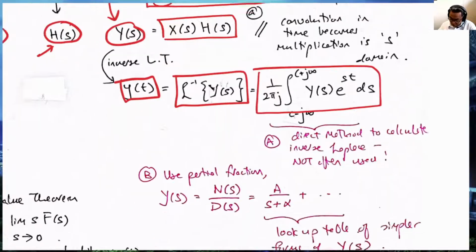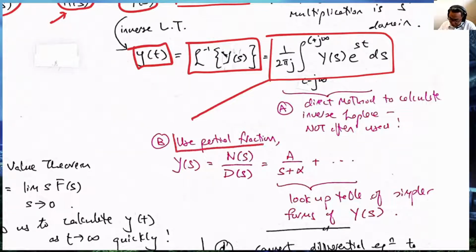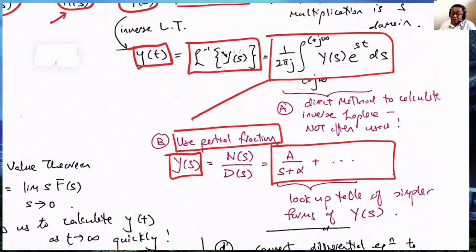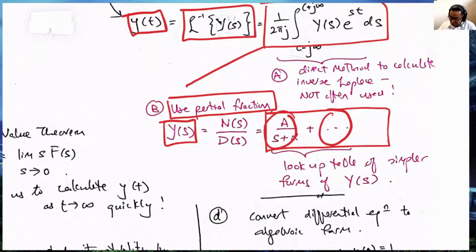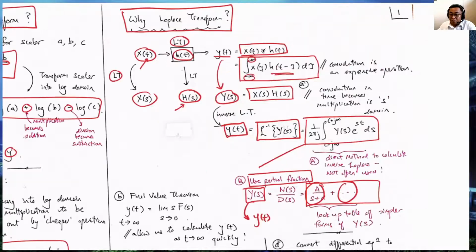So what we do is the engineering approach. We perform partial fraction expansion using Y(s). Then we typically get it into this form: some factors with some partial fractions, and each one of them can be looked up from a table, and then we get y(t). So this picture shows you why we perform Laplace transform when we want to deal with an LTI system to compute the output.